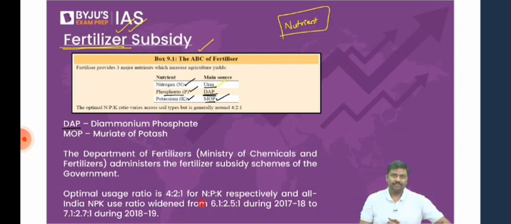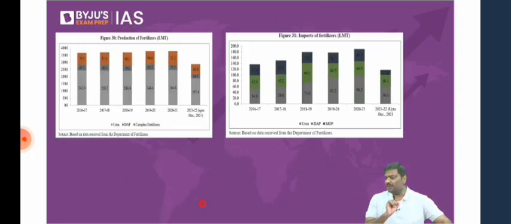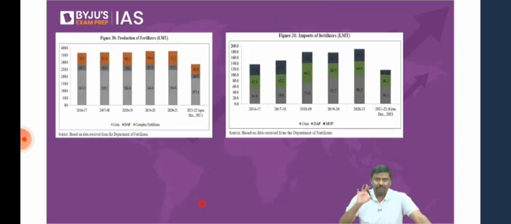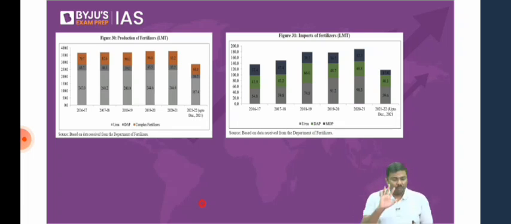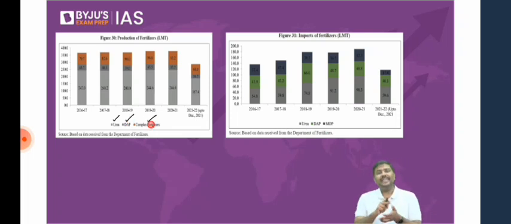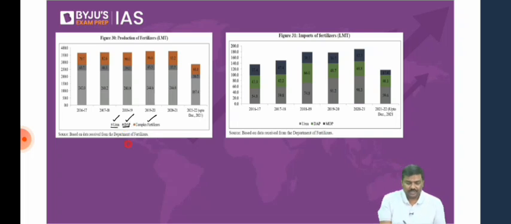Follow this very carefully. In case of India, we produce the fertilizers, but all the fertilizers are not produced. Please look at the graphical representation here. What you'll see is that in India, urea is produced, diammonium phosphate (DAP) is produced, and there is also complex fertilizer. What is complex fertilizer? NPK, all the four components. So urea is produced, diammonium phosphate is produced, complex fertilizers are produced.